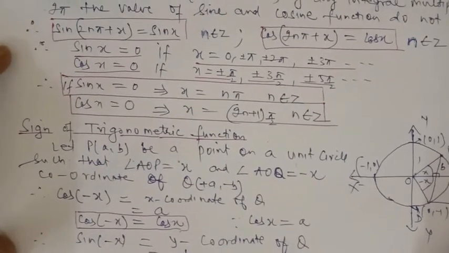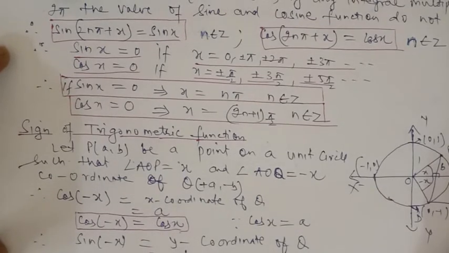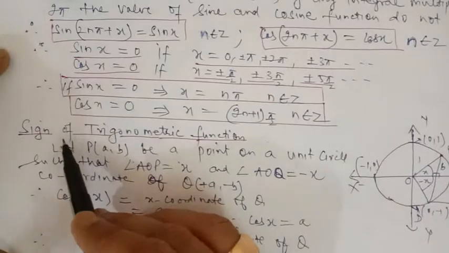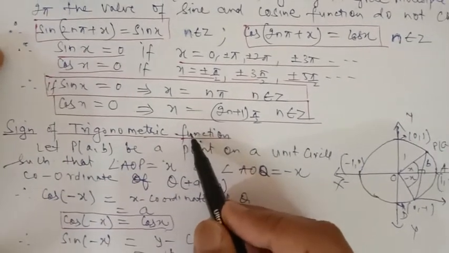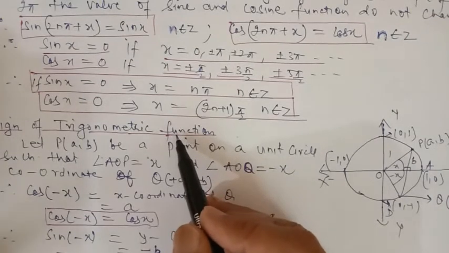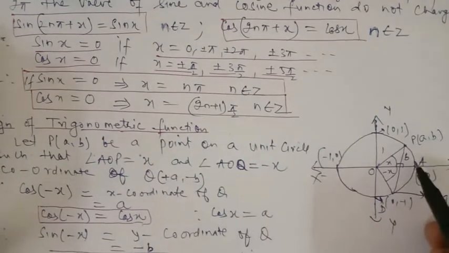Now we will do the signs of the trigonometric functions for different angles and different quadrants. This is known as the sign of the trigonometric functions, which is very important. Now see it very carefully and concentrate well on this.